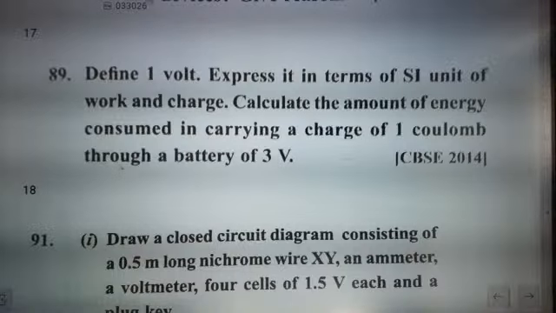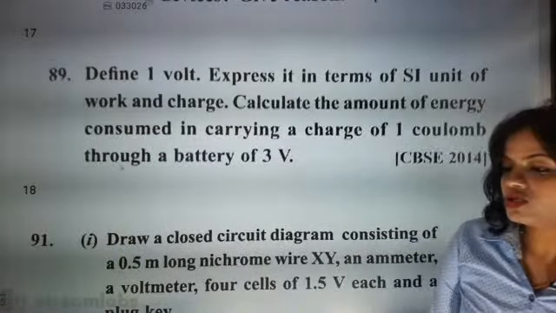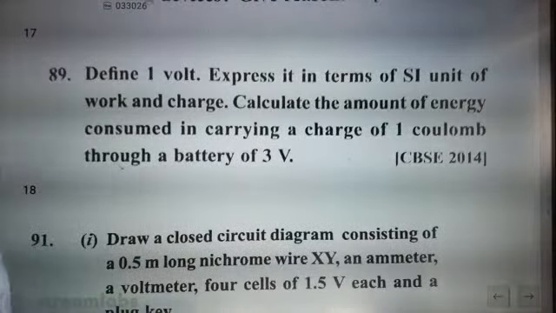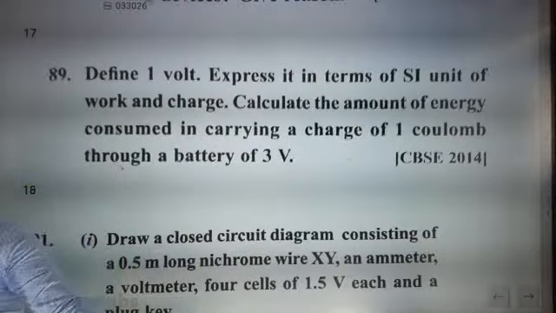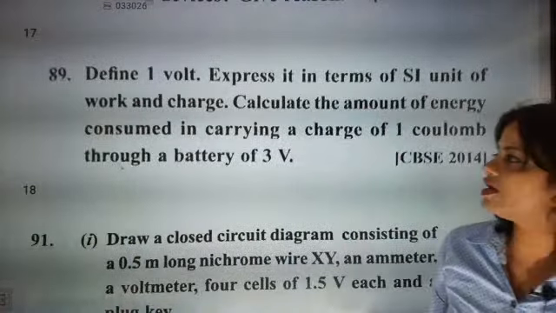So 1 joule of work is done in moving a unit charge from one point to another. Very good. When 1 joule of work is done in carrying 1 coulomb of charge from infinity to that point in the electric field, then the potential at that point is called 1 volt.